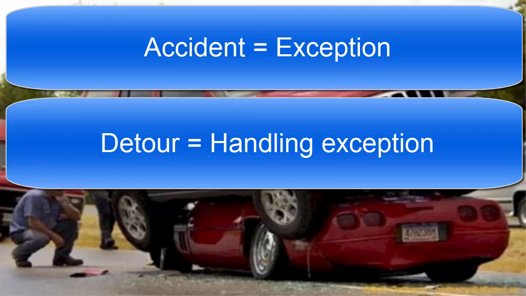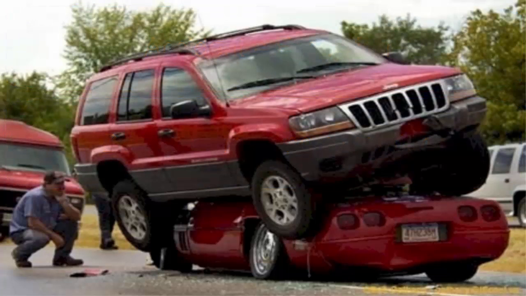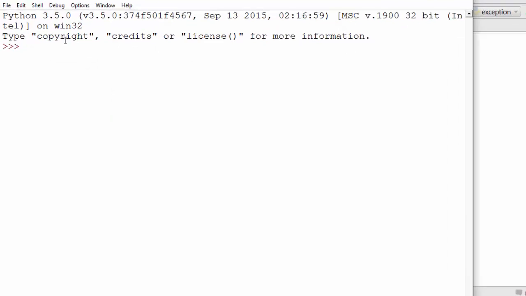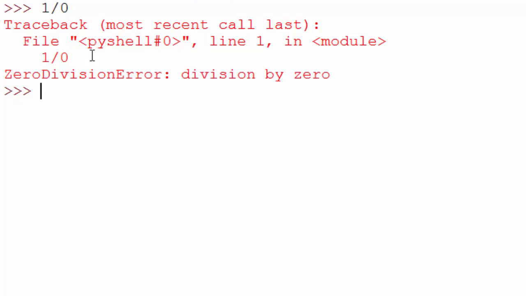So let's go over some of the basic exceptions. I'm going to bring up IDLE here and we'll see some basic exceptions. The first one is dividing a number by 0. When you do that, you get a ZeroDivisionError exception because you cannot divide a number by 0. You basically get infinity.